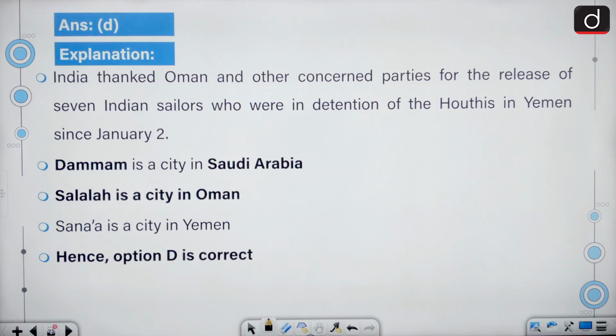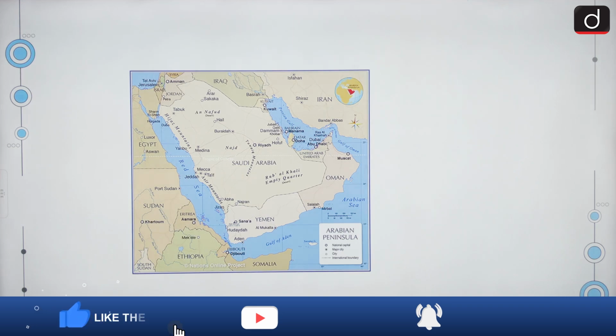Moving on. India thanked Oman and 2 other concerned parties for the release of 7 Indian sailors who were in detention of the Houthis in Yemen since January 2nd. Dammam is a city in Saudi Arabia, Salalah is a city in Oman, and Sana'a is in Yemen. So as you can see, their locations.